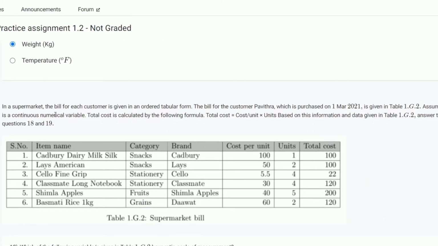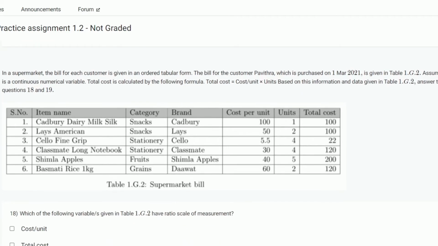In a supermarket, the bill for each customer is given in an ordered tabular form. The bill for the customer Pavitra, who purchased on 1st March 2021, is given in the table. Assume cost per unit is a continuous numerical variable. Total cost is calculated by the formula: total cost equals cost per unit times units. Based on the information and the given data, answer questions 18 and 19.